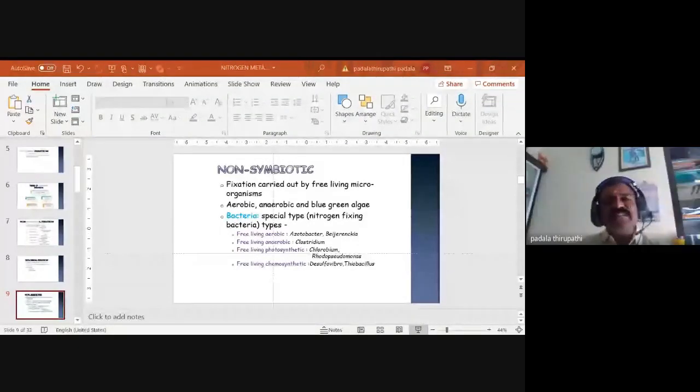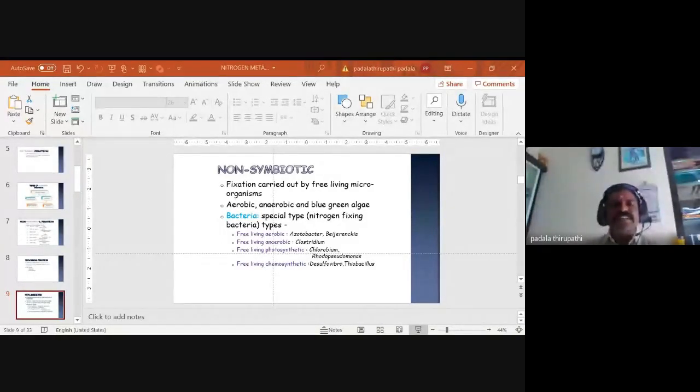Non-symbiotic nitrogen fixation means the fixation carried out by living organisms or microorganisms in a free manner. They are not associated with any other living organism. These organisms include bacteria, cyanobacteria, aerobic bacteria, anaerobic bacteria, and blue-green algae. They fix atmospheric nitrogen, but they live freely in the environment, not associated with any other living organism. That is why we call it non-symbiotic nitrogen fixation.